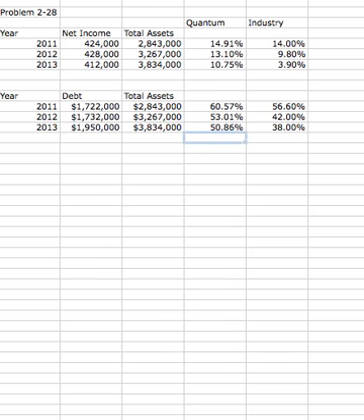All right. So in this case, you're the analyst and you're analyzing these numbers and trying to figure out who's doing better, the industry or the company. And you can see in this case, net income to total assets, this number, 14.91%, is higher than the industry. And that is good. You want to see a return on your assets, net income to total assets, higher than the industry average. That would be a reason to praise the company for a job well done on its return on assets or net income to total assets.